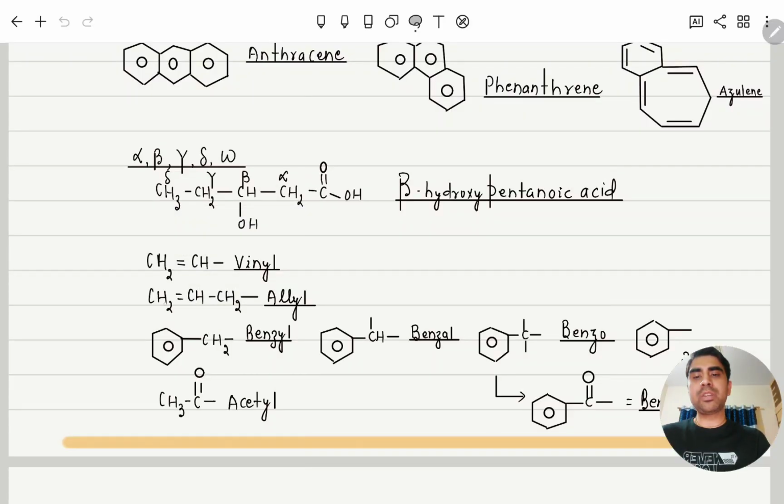If the carbon is sp3, this is called allyl system. This is benzyl system. Here you can see two hydrogens are there, then it is benzyl. If one hydrogen is there, and the remaining two are connected with oxygen or something whatsoever, then it is called benzylidene. If all three hydrogens are removed, benzo.